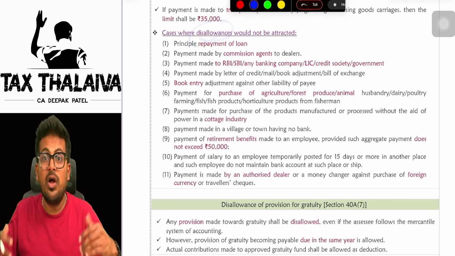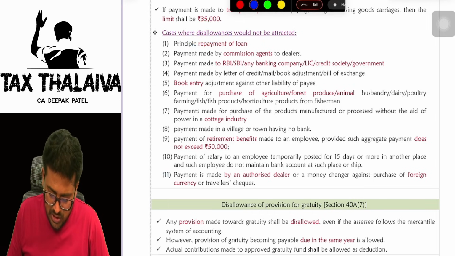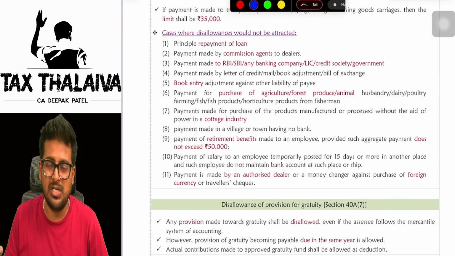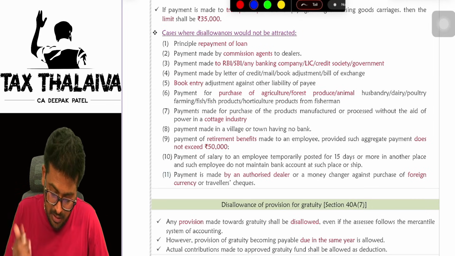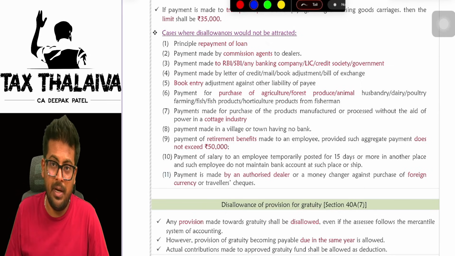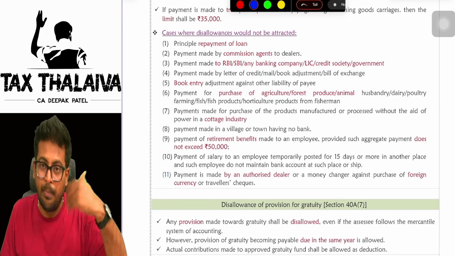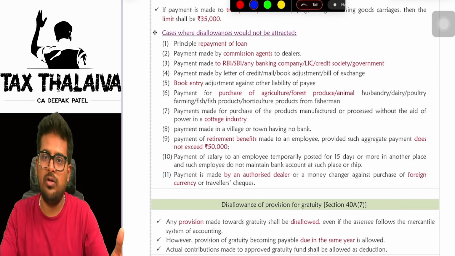Cases where disallowance will not be attracted. Rule 6DD, it is called, means there are a few exceptions. For example, there is no bank on that day, the bank was not working, or you make payment to commission agents. If you make payment to the bank itself, let's say for example you went to deposit cash.